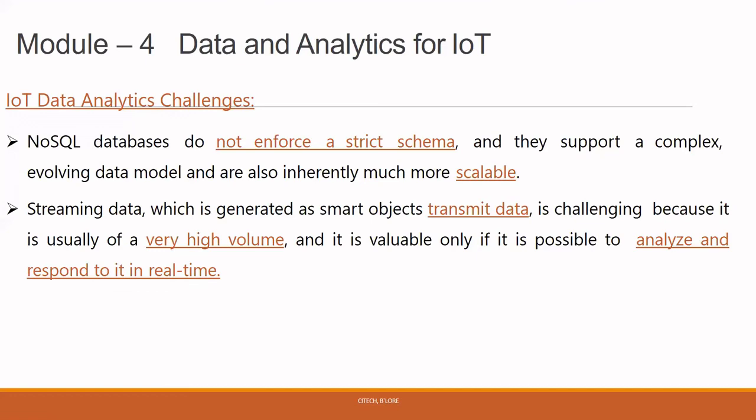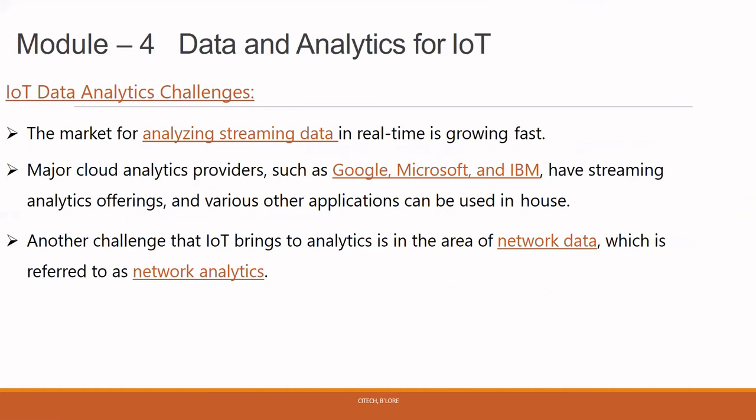Consider the streaming of data which smart objects generate and transmit. An example is live streaming of data. Again, there is no strict schema for live streaming. It may vary depending on how exactly the sensor is fetching the data, and it usually becomes very high in size, and it is valuable only if it is possible to analyze and respond to it in real time. This is why NoSQL databases are valuable here. The market for analyzing streaming data in real time is growing very fast. For this, analytics providers such as Google, Microsoft and IBM have streaming offerings, and various other applications can be used.